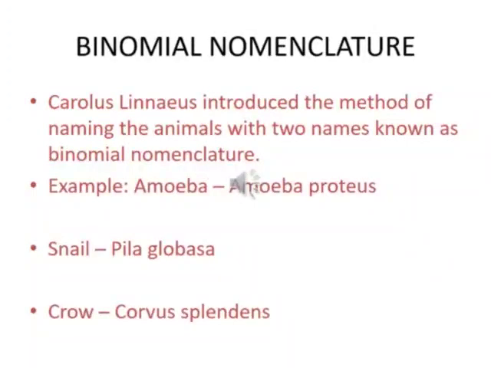What is binomial nomenclature? Carolus Linnaeus introduced the method of naming animals with two names, known as binomial nomenclature. Binomial nomenclature is the formal naming system for living things that all scientists use. It gives every species a two-part scientific name. The first name is called the genus, and the first letter of the genus is capitalized. The second one is the species name, written in small letters.